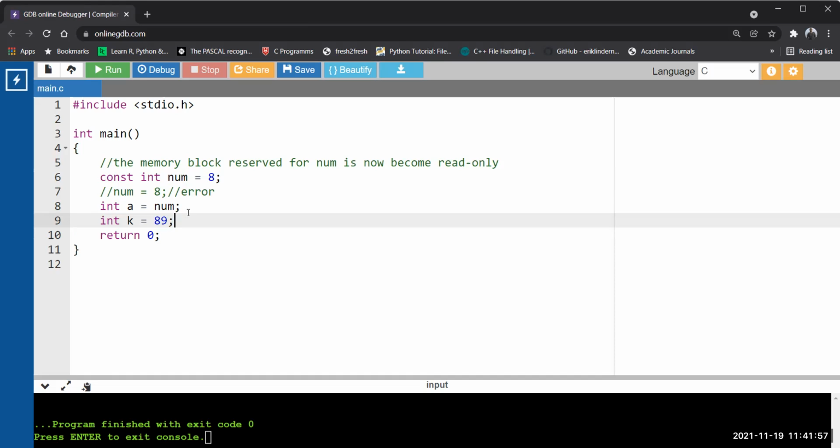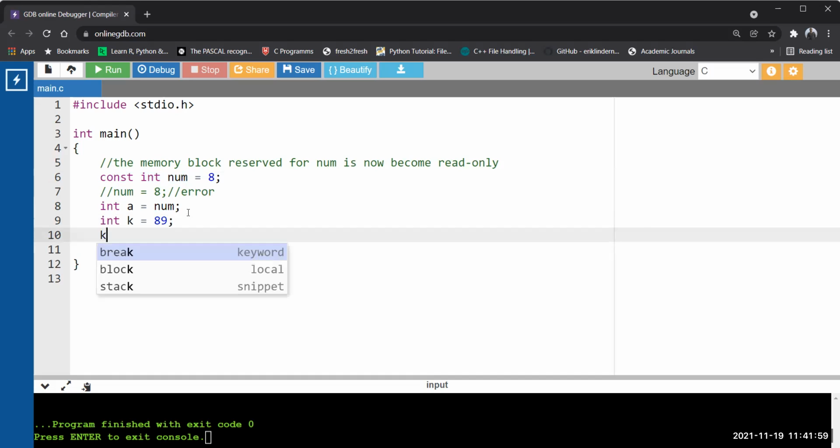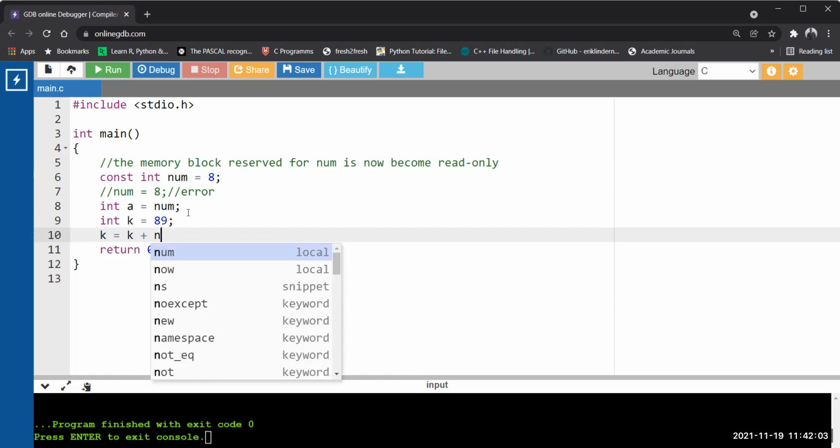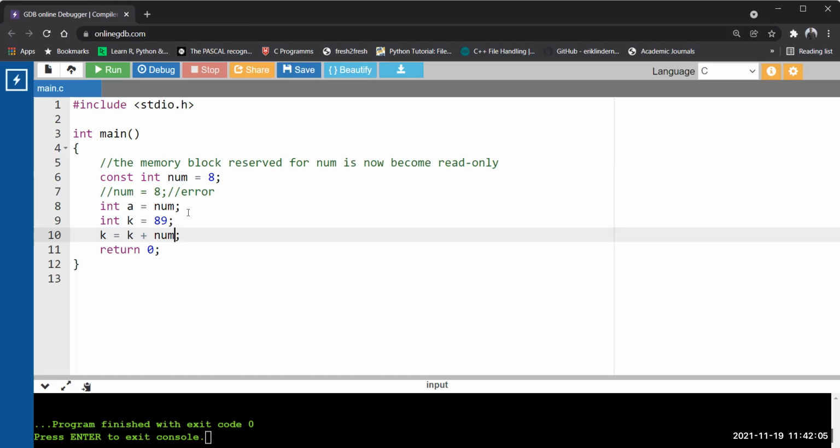Correct? Similarly, if you write k equal to k plus num, now see carefully, num is a constant, but what value does it hold, it's a constant literal. But what is k? K is a variable. You can again write k equal to k plus k. So now see, there are no more constants. So now we're going to see the various ways we can initialize constants or variables with the help of literals in C programming.